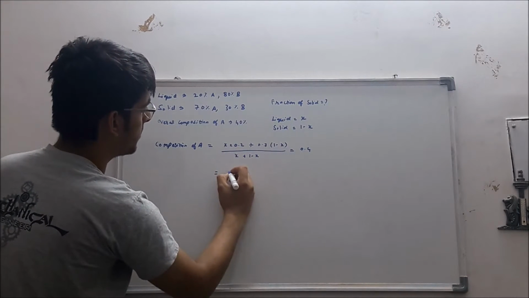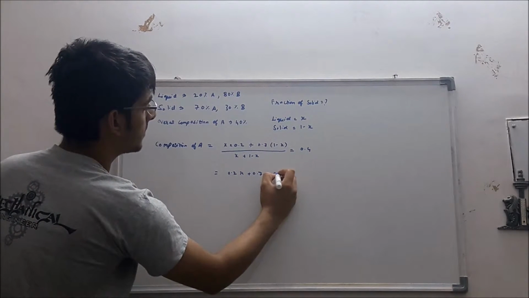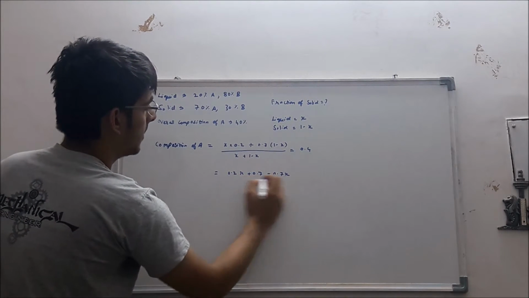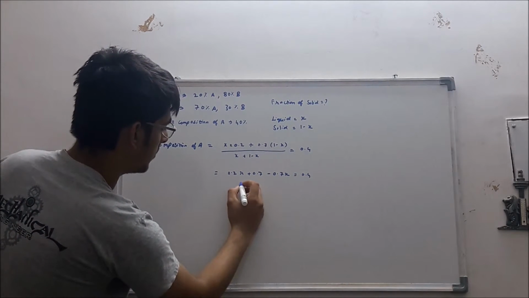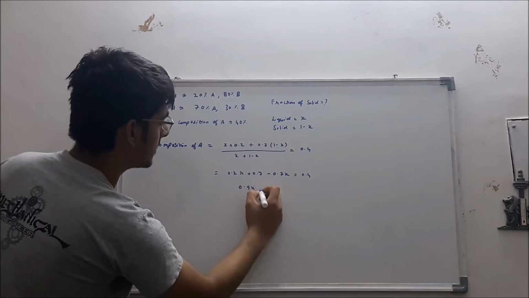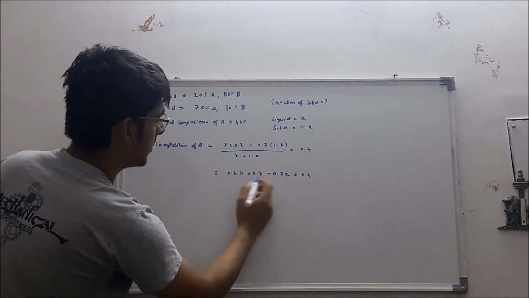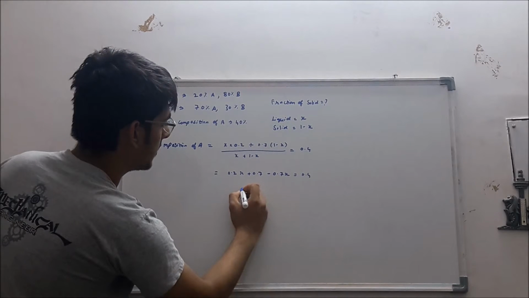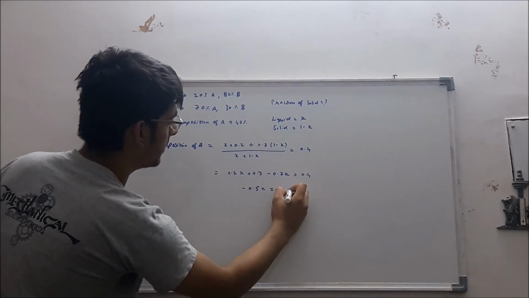So this comes out to be 0.2x plus 0.7 minus 0.7x is equal to 0.4. So that is minus 0.5x is equal to minus 0.3.